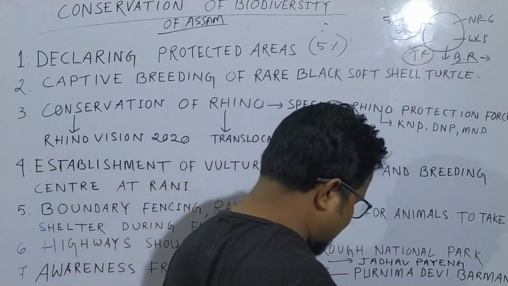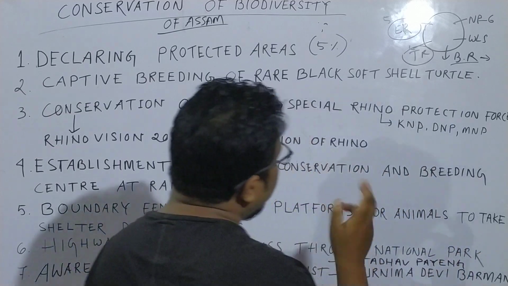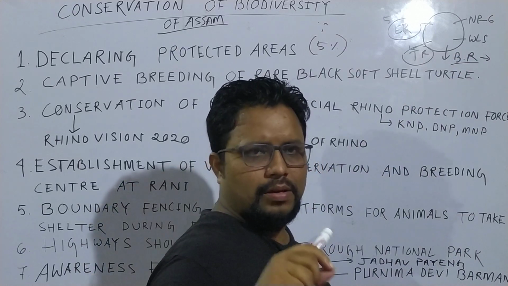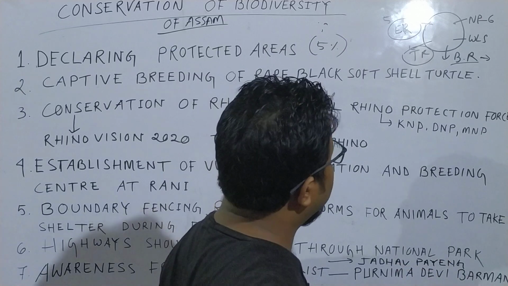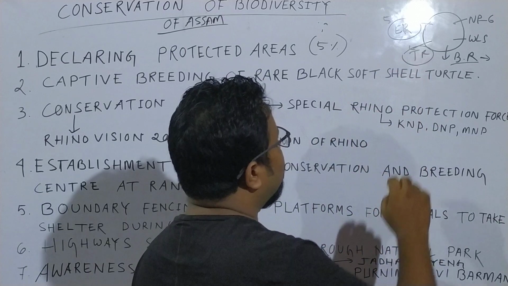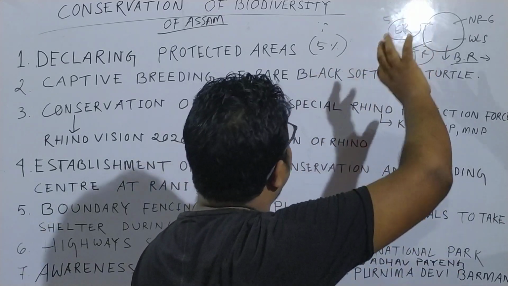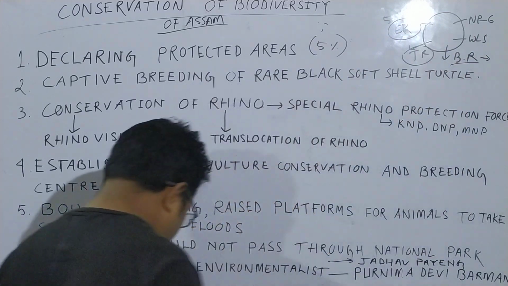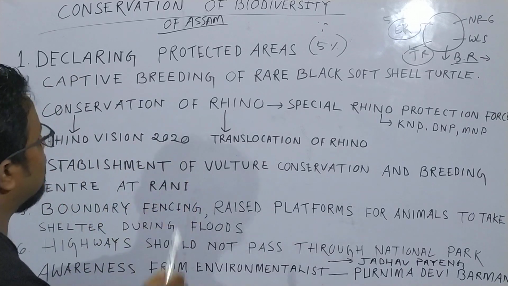Why is this done? This is done in order to conserve biodiversity. 6 national parks and around 18 wildlife sanctuaries, with 2 or 3 more maybe proposed, and we have 2 biosphere reserves, 3 tiger reserves and 5 elephant reserves. These are done in order to protect the biodiversity of Assam. Okay, number 2, captive breeding of the rare black soft shell turtle.